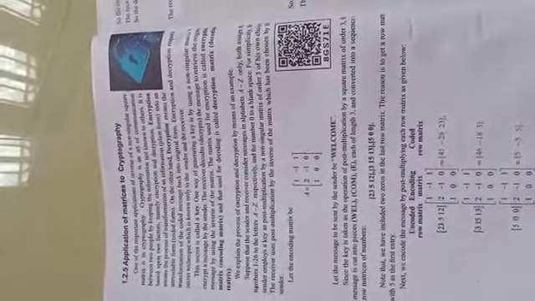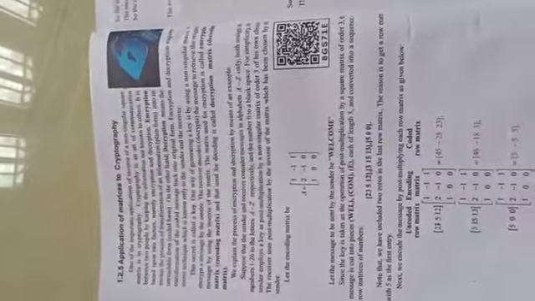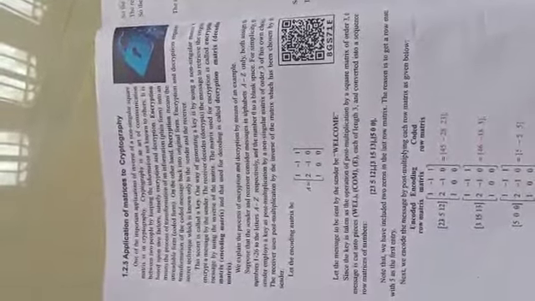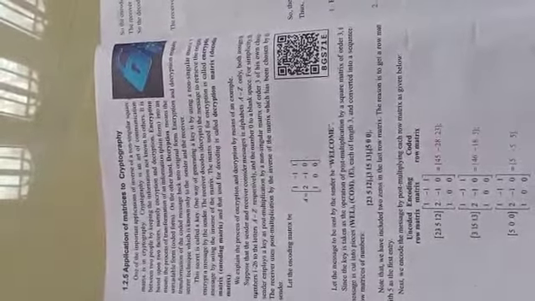So the encryption message, we can call it the encoding matrix. We can write it in matrix form, and the encoding matrix will be given. The decoding matrix is the inverse of the encoding matrix.